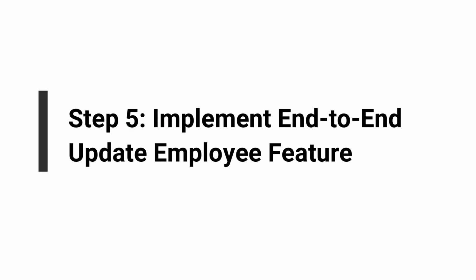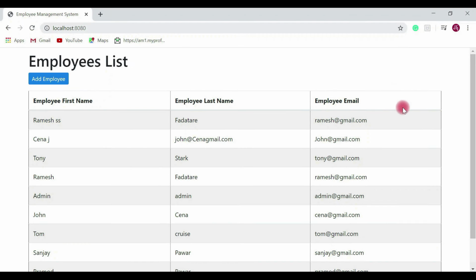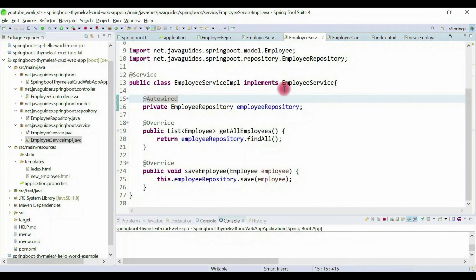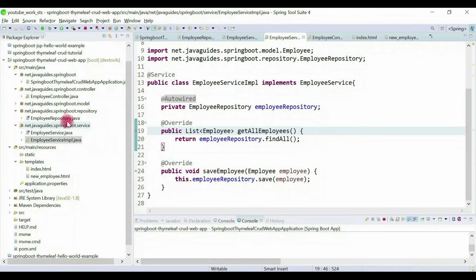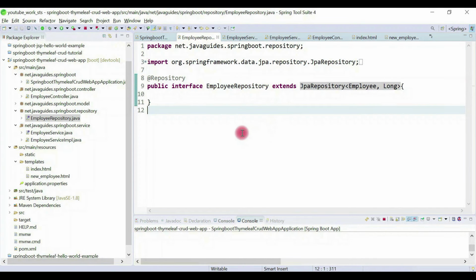Alright, basically we add one more column over here and we add an update employee button corresponding to each employee. Okay, great. So first we need to change the backend part and then we will move to the front end part. So first let us verify what changes are required at the backend, and then we'll move to the front end. So let's begin with the repository. At the repository we don't need to change anything because JPA repository exposes CRUD database operations.